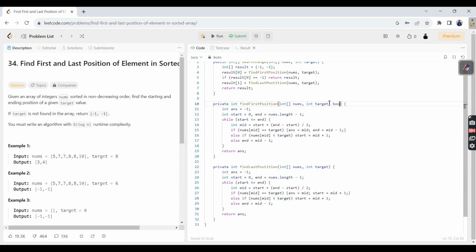Let's assume a boolean, isFirst, which tells whether you are trying to find the first position or else the last position. If it is first, then make this a conditional: if isFirst is true, then do this, else do that. So in that case, you can completely ignore this one.